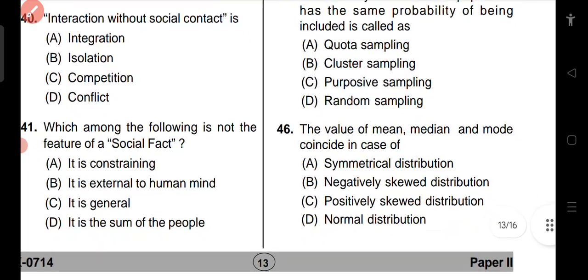The values of mean, median and mode coincide in the case of symmetrical distribution, negatively skewed distribution, positively skewed distribution, normal distribution. The right answer is the normal distribution. If there is no option for normal, then we will go with symmetrical distribution, but if there is normal distribution, then we will go with normal distribution.